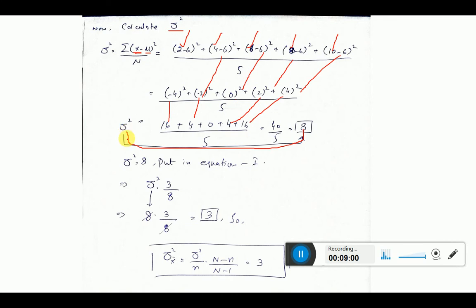Now put it in equation 1. What was equation 1? That was equation 1 in the last slide. Sigma square, the population variance, is multiplied by 3 by 8. The population variance I have already calculated, which is 8. Put the value 8, look, I have put the value 8 here. 3 divided by 8 times 8. Now 8 must be cancelled. With 8 you only will have the 3, and here is 3.